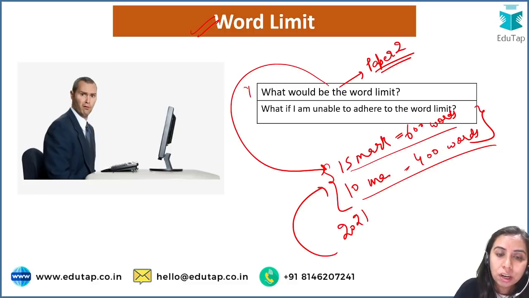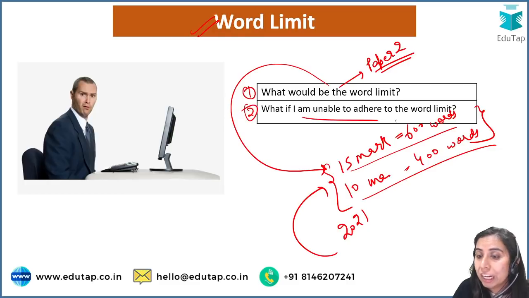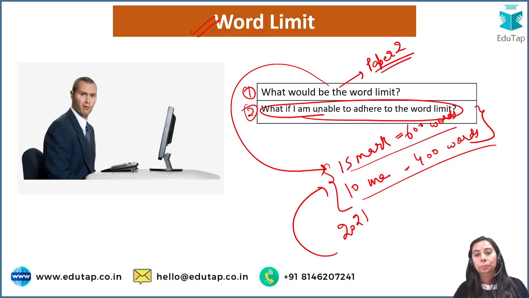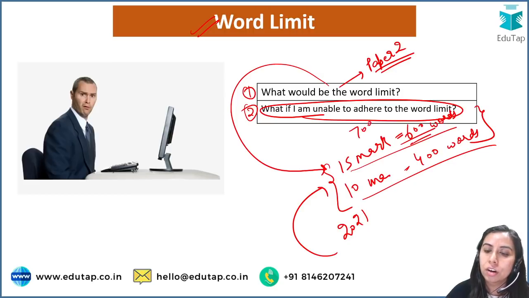Now, the second question I want to address is, what if I am unable to adhere to the word limit, or what if I am not able to fulfill the word limit, or if I overwrite? So guys, I don't think you will be in a situation to overwrite, because time is limited. You have to complete other questions also. You cannot be writing 700 words in 600 and not even attempt one question. That situation you are not in. So I am skipping that particular scenario.